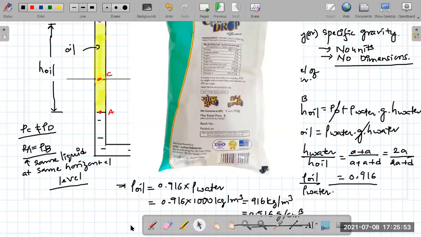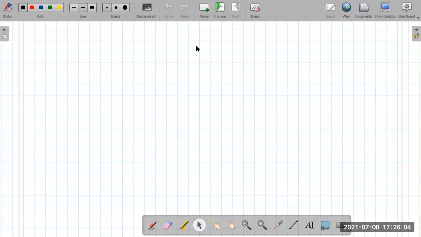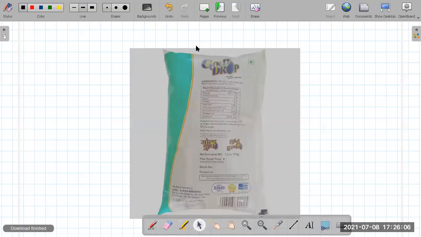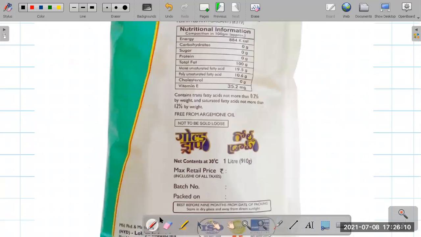Then you will definitely get a different reading. Here I've copied an image of an oil packet for your sake. If you zoom in, what is written over here? Net volume is 1 liter, but the weight is 910 grams. So what does it mean?